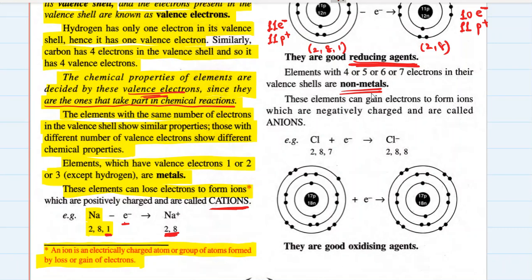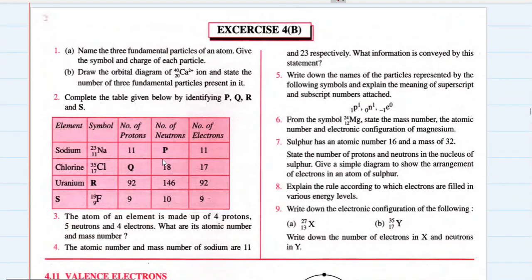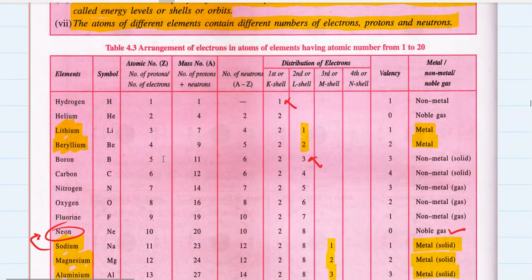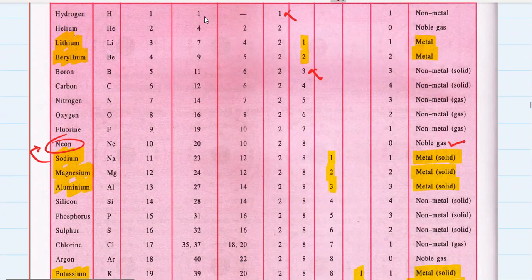What do non-metals have in common? Non-metals, they have 4 or 5 or 6 or 7 electrons in their outermost shell or valence shell. That means non-metals generally do have 4, 5, 6 or 7 electrons in their outermost shell. For example, let's take some examples. 4, 5, 6, 7, which are these elements: carbon, nitrogen, oxygen, fluorine. Non-metal, non-metal, non-metal, non-metal. Yes, so they are all non-metals, elements having more than 3 electrons in their outermost shell, that is 4, 5, 6 or 7 electrons in their outermost shell, are known as non-metals.